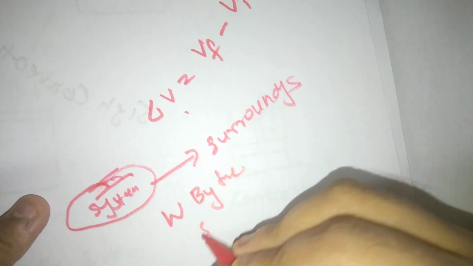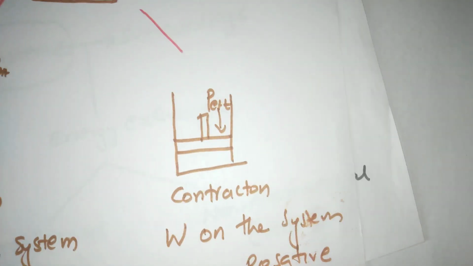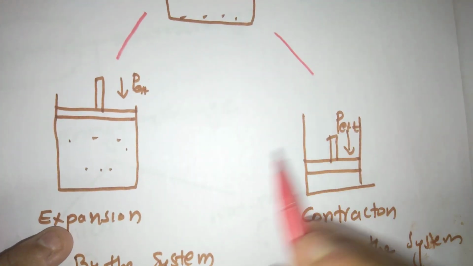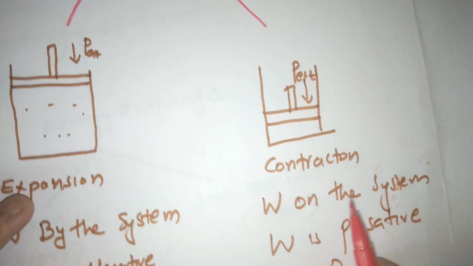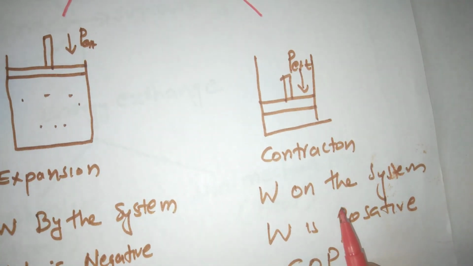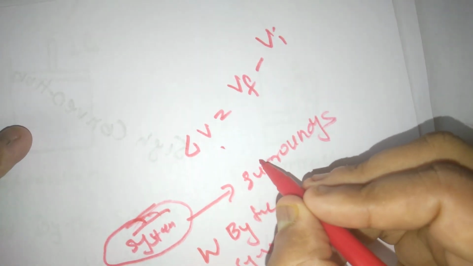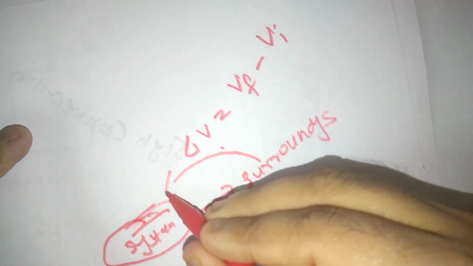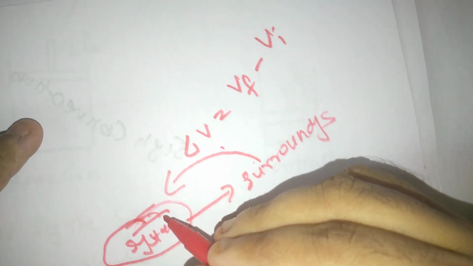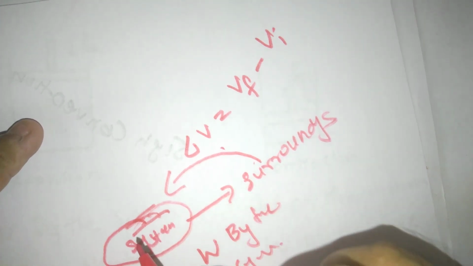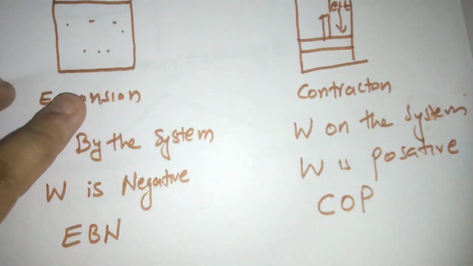Clear? But what about contraction? It is exactly opposite: work done on the system. Work done on the system means energy exchange mechanically from surrounding to system. That is work done on the system. So this is contraction.